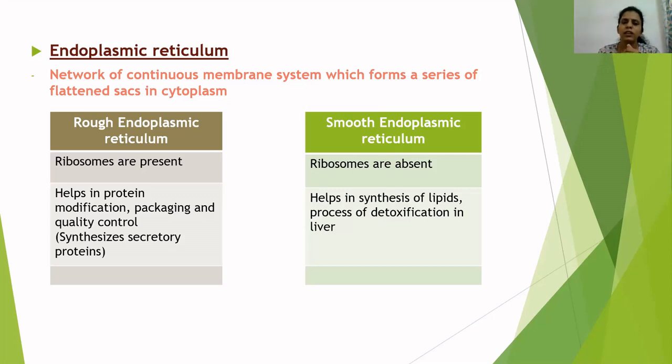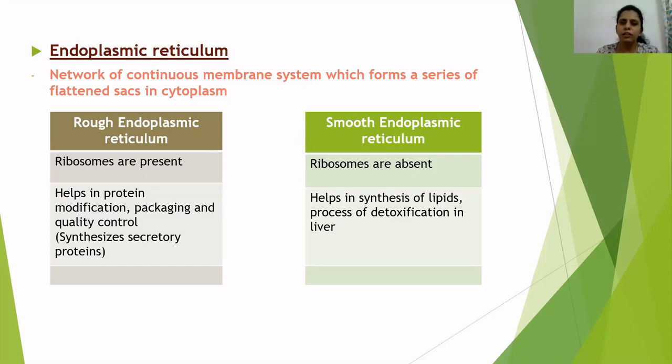Finally comes the packaging. Once the protein is completely and properly made, it undergoes packaging. Packaging means it is covered by a thin layer of lipid bilayer, a thin membrane. This endoplasmic reticulum synthesizes the secretory proteins.